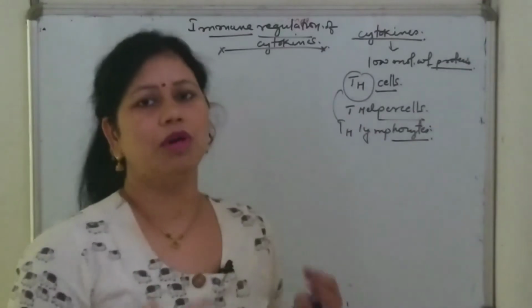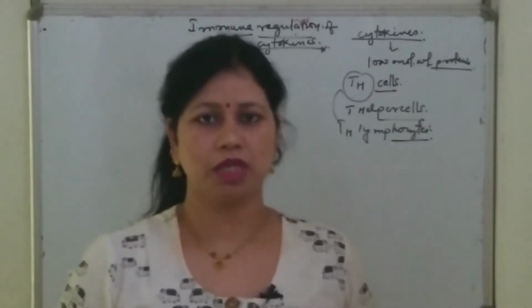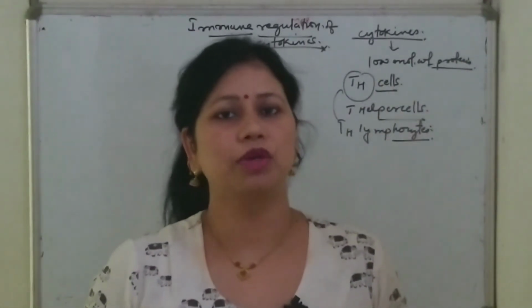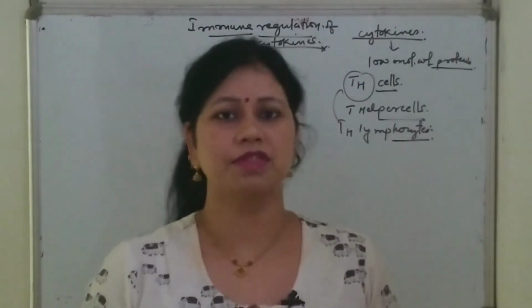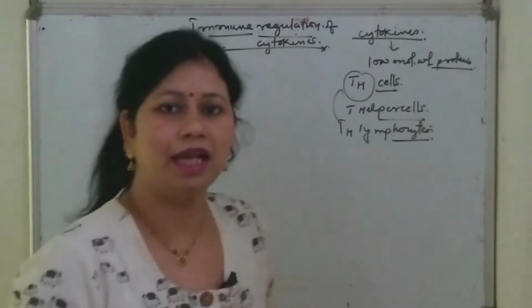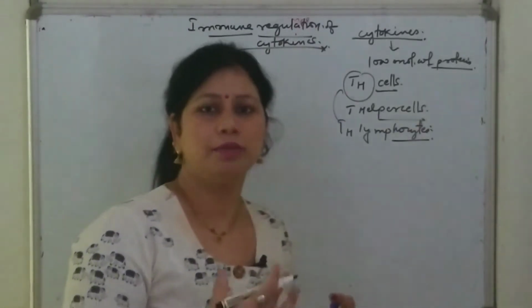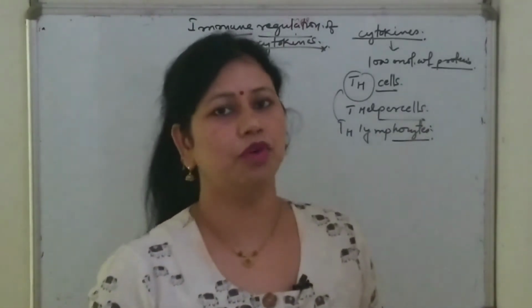So how are cytokines produced? The activation of cytokine producing cells triggers the production and secretion of cytokines by them. After the production and secretion, what happens?